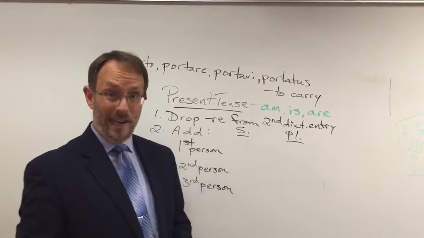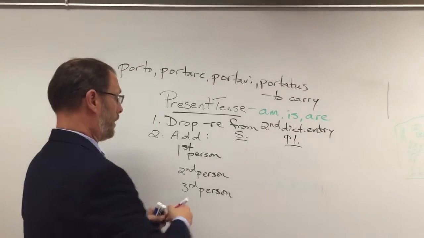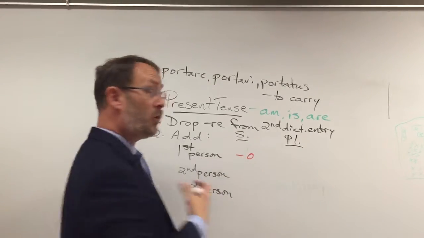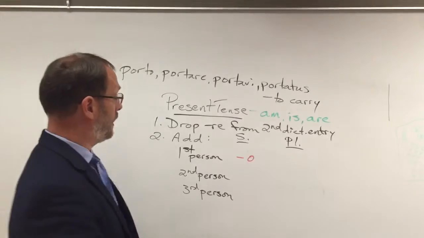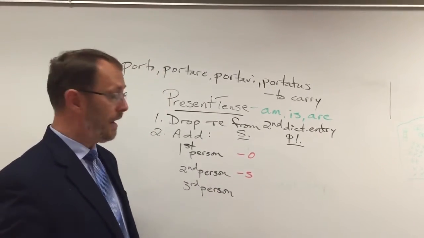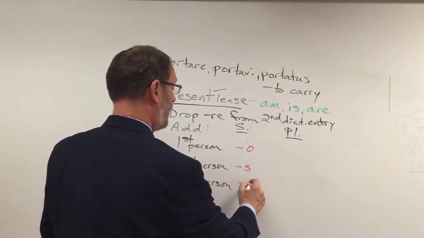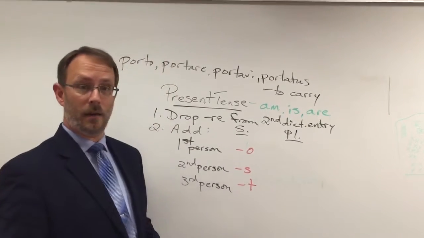Once you've dropped RE from the second dictionary entry, you simply add on certain endings. For first person singular, if I'm doing the action, you put on an O. Second person singular, if you by yourself are doing the action, put on an S. Third person singular, if he, she, or it is doing the action, put on a T.